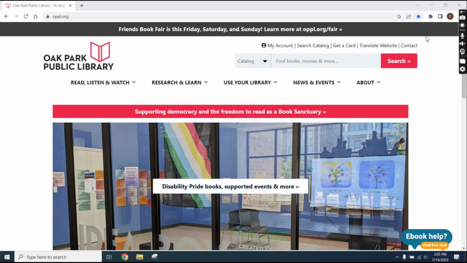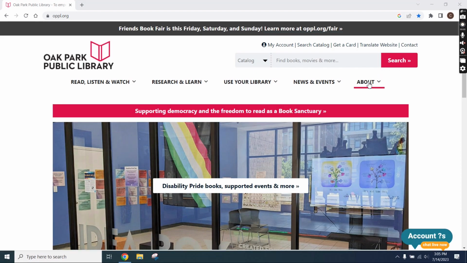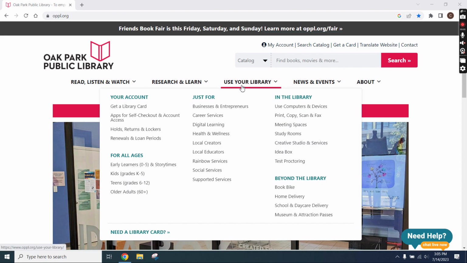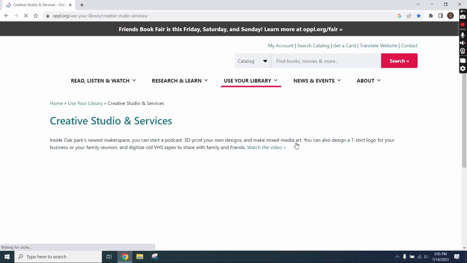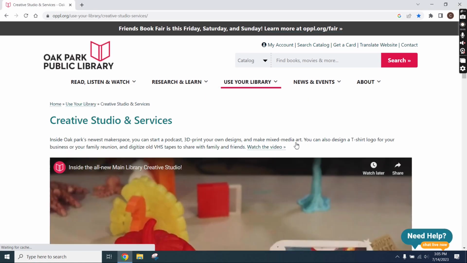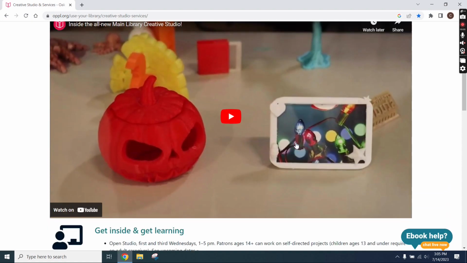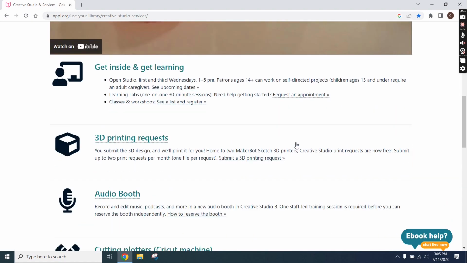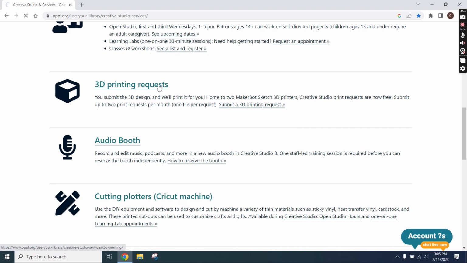To begin the process of submitting your 3D printing request, you will first go to the Oak Park Public Library homepage at opfl.org. And once you have arrived at the website, you will press Use Your Library and then click the Creative Studios and Services link. From here, you will click on 3D Printing Requests.